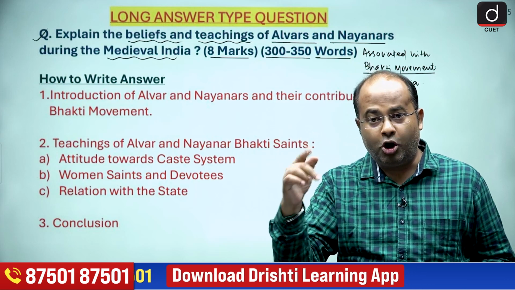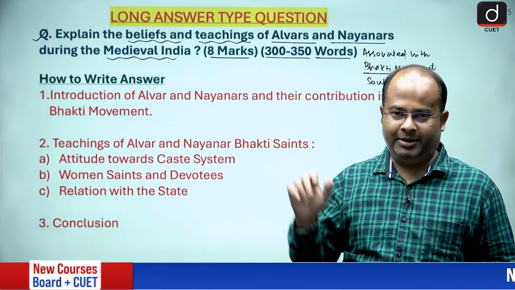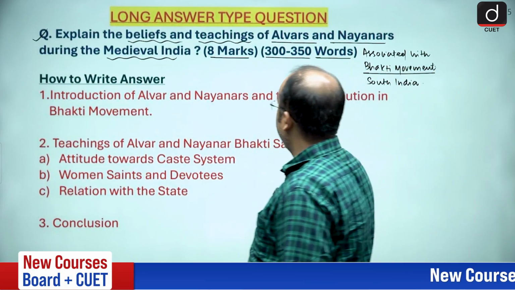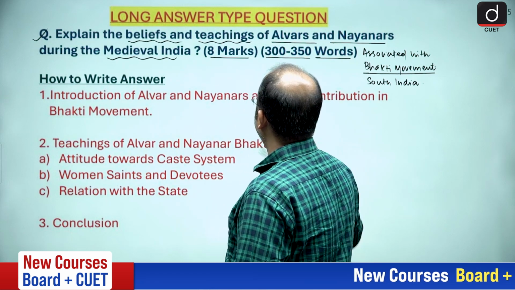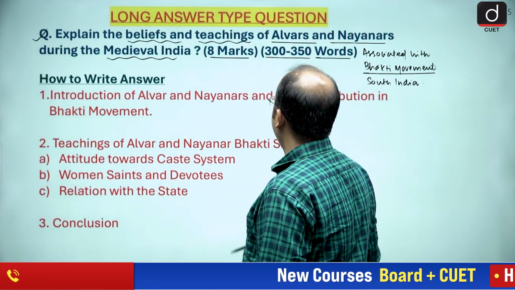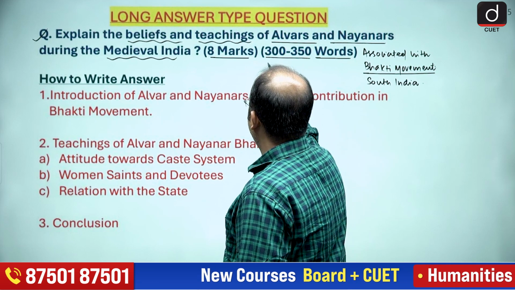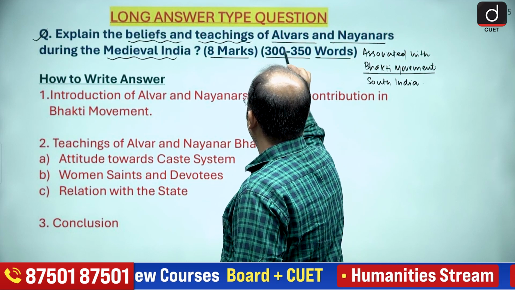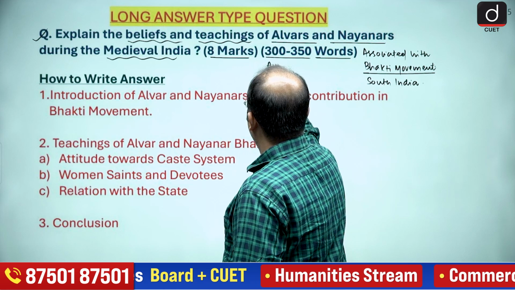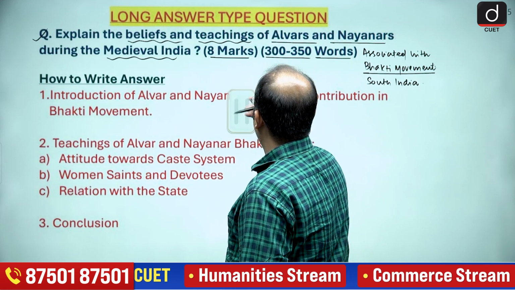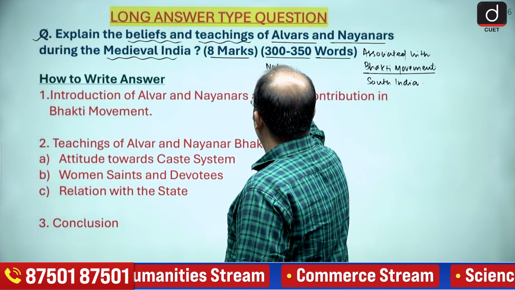Now, we do not have to evade the word limit. So, what should be the ideal length for our answers? That is from 300 to 350 words. So, we should not avoid the word limit.